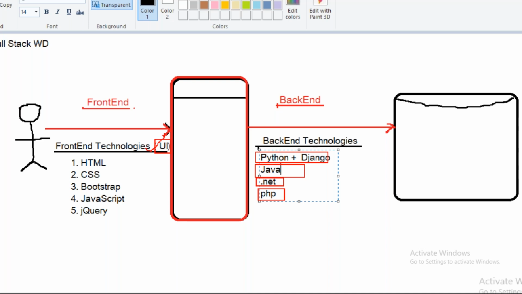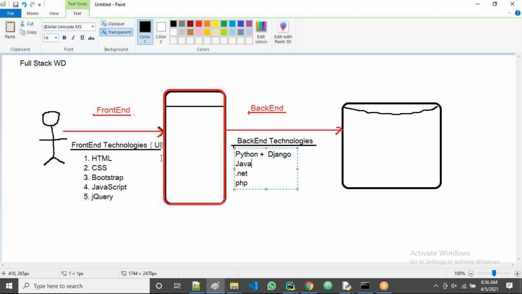Maybe in depth or maybe a little bit of knowledge is required. Now I'll remove all these languages and take my language, Python plus Django.